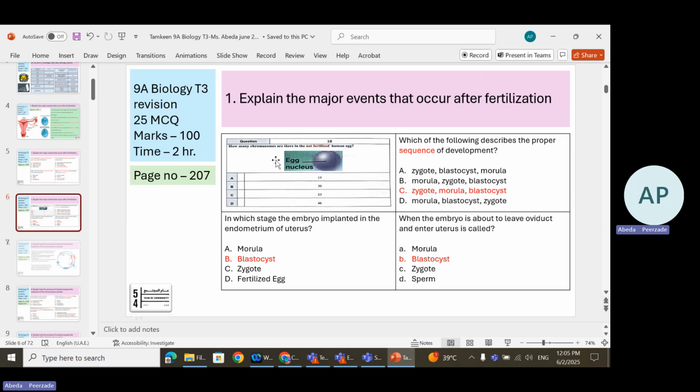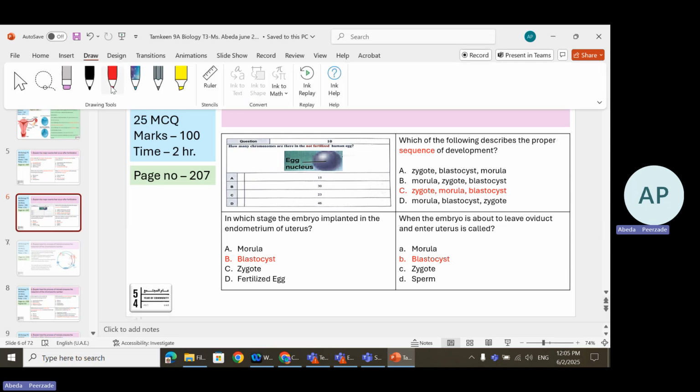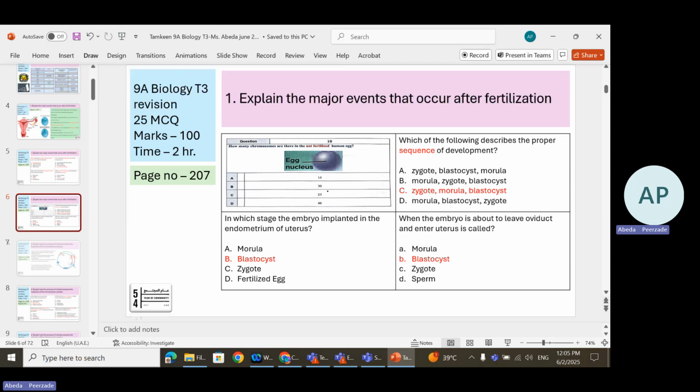That is, fertilization has not happened. An egg is an egg with 23 chromosomes. So that's why the correct answer is 23. If they say fertilized egg, then you can say 46. But they say not fertilized human egg. Please read the question well. Otherwise, if you focus on fertilized and egg, you may end up selecting 46, but don't do that. Please read it well, completely, calmly. Not fertilized human egg, that is 23 chromosomes.